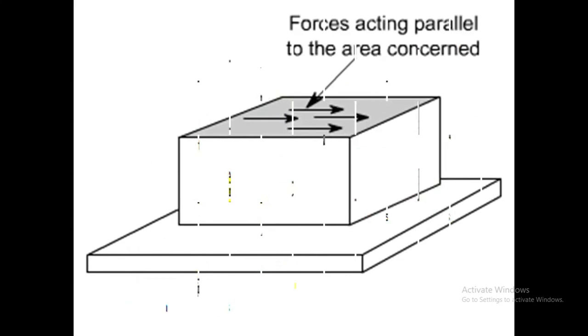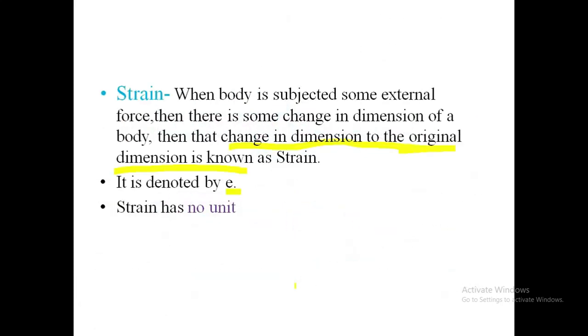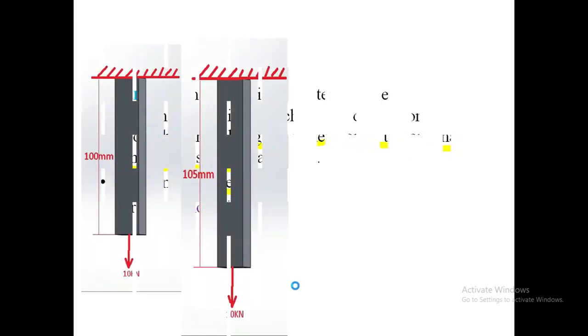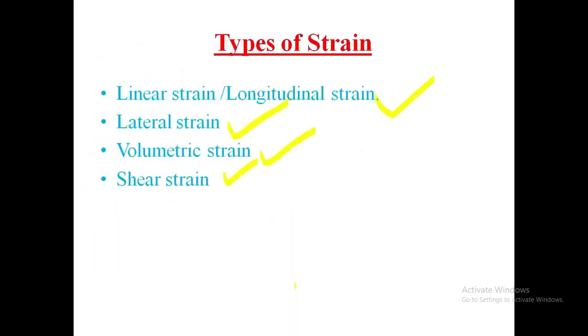Then we discuss strain. Strain means the change in dimension relative to the original dimension of a body. It is denoted by small e. Strain has no SI unit. Strain has four types: linear strain or longitudinal strain, lateral strain, volumetric strain, and shear strain.